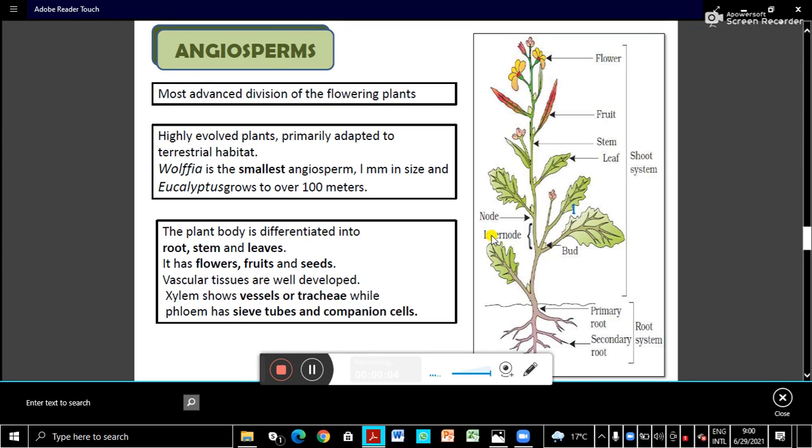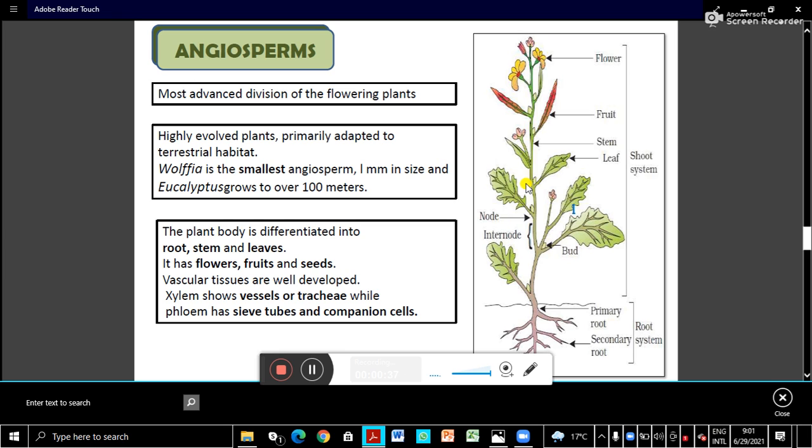Today in this video I am going to explain about angiosperms, the most advanced group of kingdom Plantae. The groups are algae first, then Bryophyta, then Pteridophyta, then gymnosperms, and the last group is angiosperms. So in angiosperms the plant body is most complex and advanced.